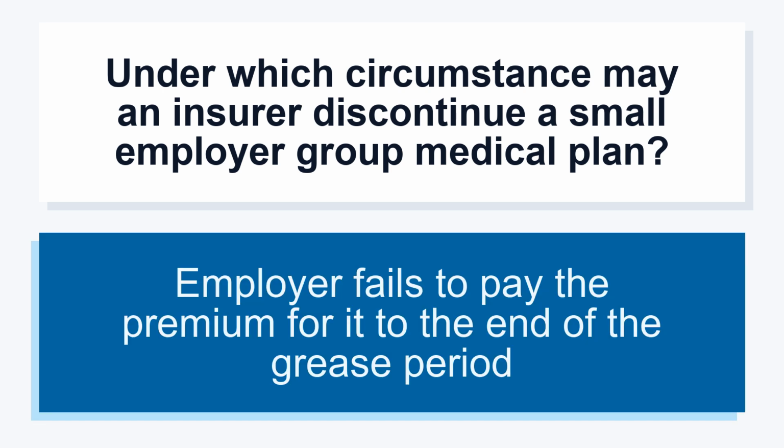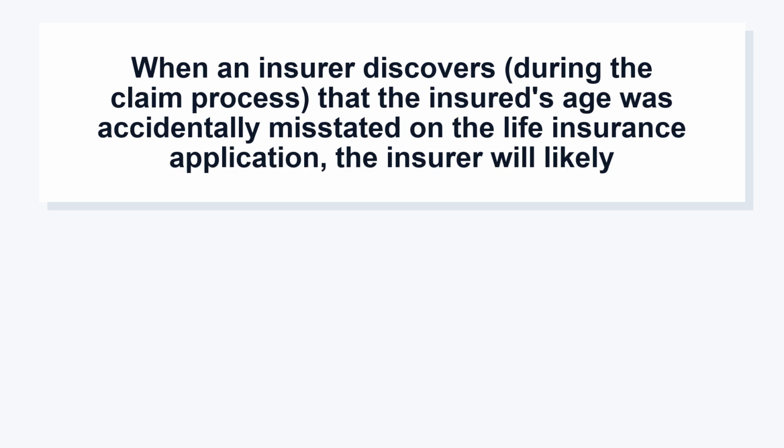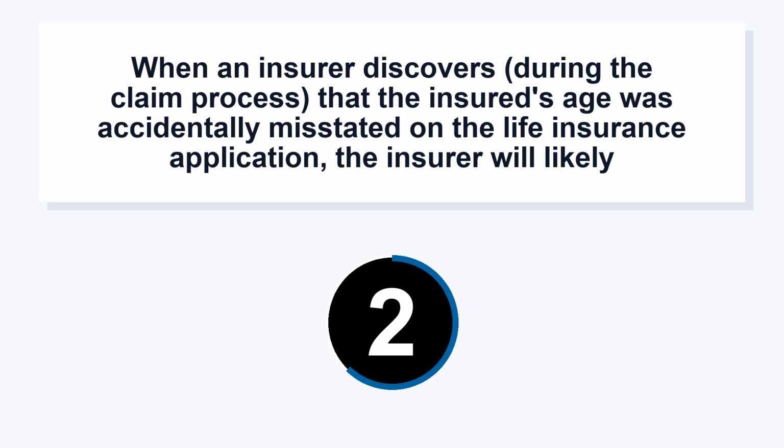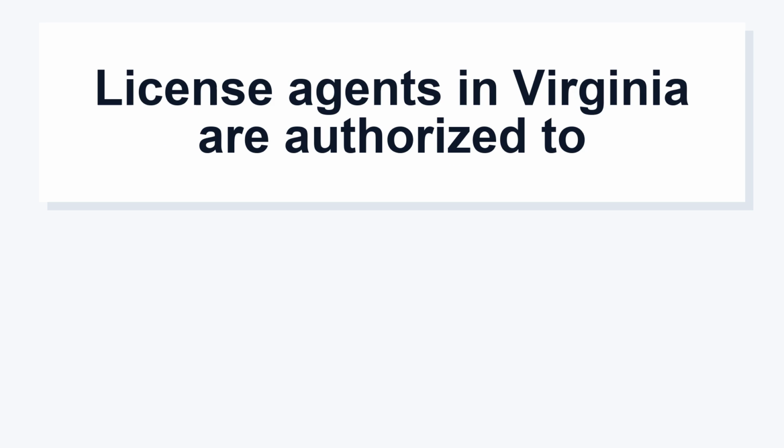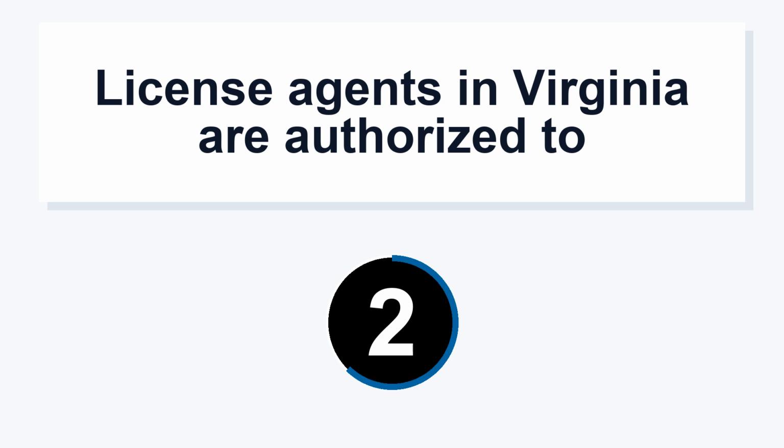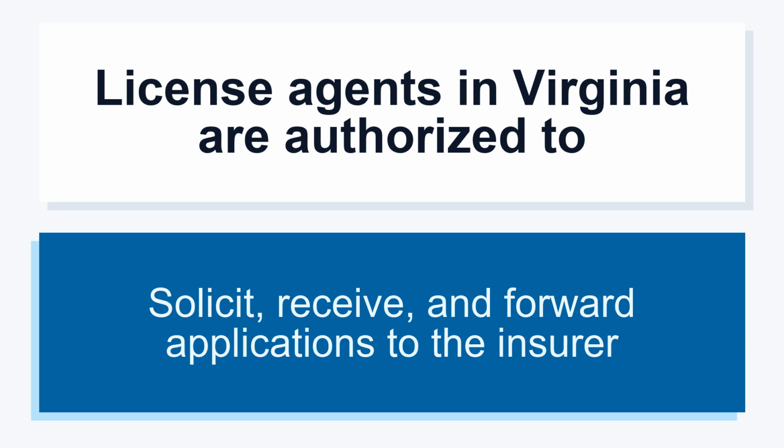Employer fails to pay the premium for it to the end of the grace period. When an insurer discovers, during the claim process, that the insured's age was accidentally misstated on the life insurance application, the insurer will likely pay an amount the premiums would have purchased at the insured's actual age. Licensed agents in Virginia are authorized to solicit, receive, and forward applications to the insurer.